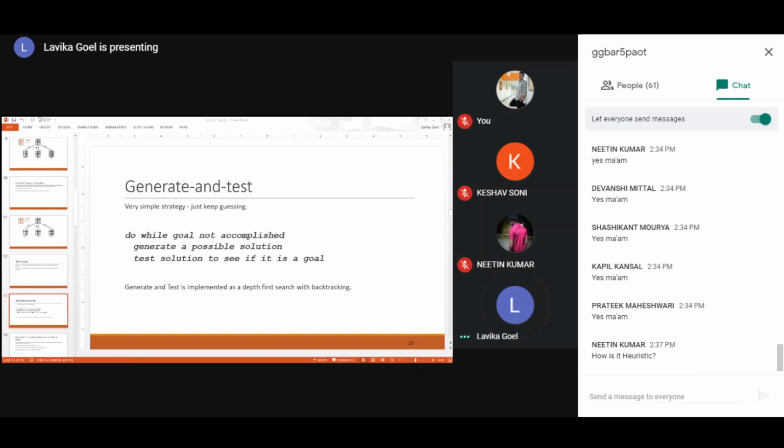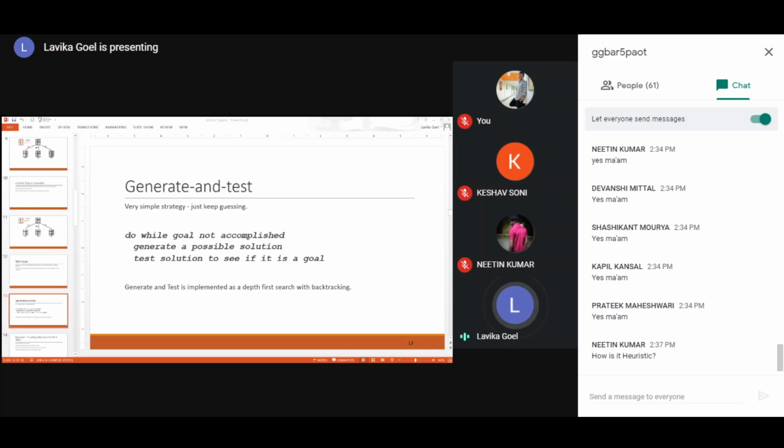Is it okay? So it's not heuristic basically. Heuristic functions are not used here to choose a move. So suppose I generate a move, and then I want to choose another move. I'm not choosing the moves intelligently, right? If I have a heuristic function, then that heuristic function is meant for choosing the moves intelligently, right?